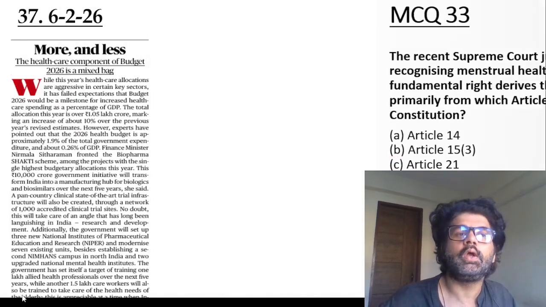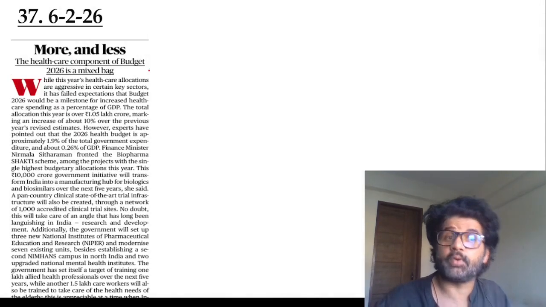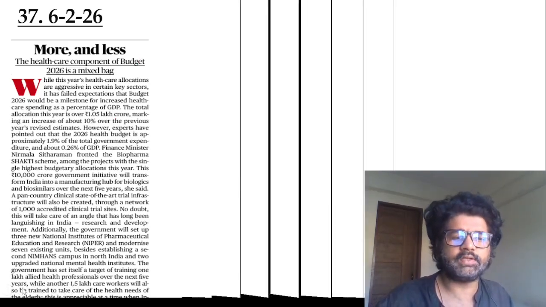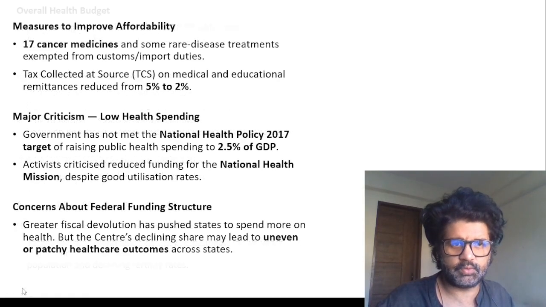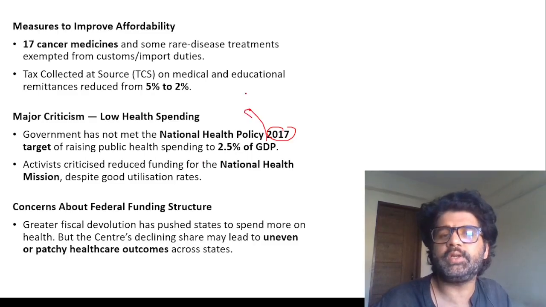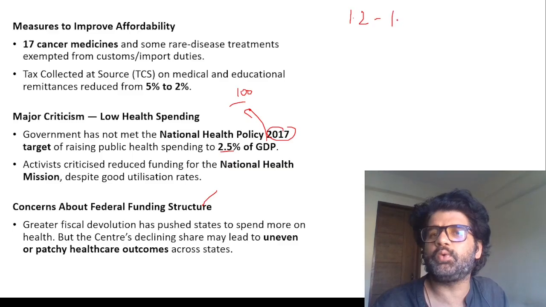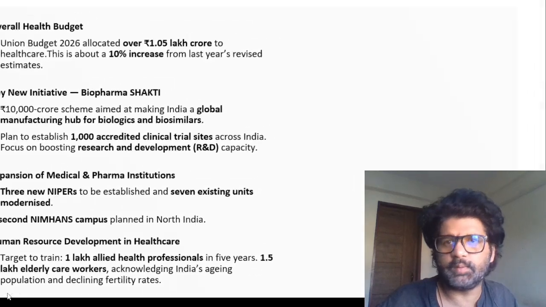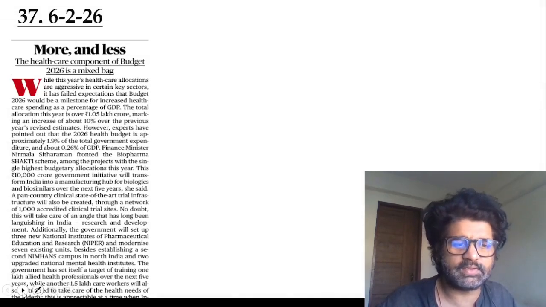Guys. 37th, more or less, health component budget introduced. In budget, what do we have for health? So there is a national health policy, guys. National Health Policy 2017, which says that out of, let's say, GDP is 100 rupees, 2.5 should be spent on health. In India, it is around 1.2 to 1.5%. Current budget also, they did not increase it beyond that. So that's a sad fact.